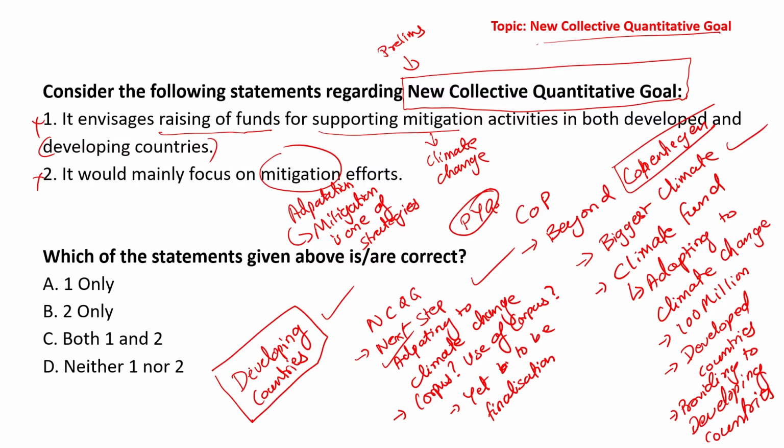All right. Now let us look at the question provided. Which of the following statements are correct? Basically, both the statements are not correct. So our answer will be D.